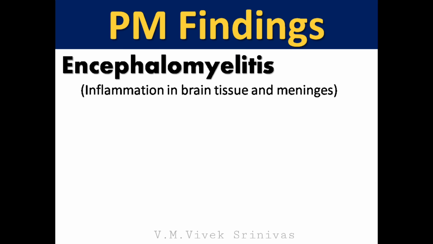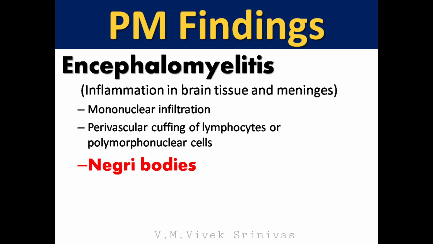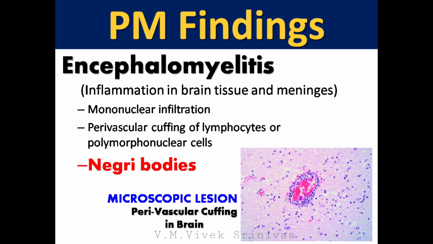On post-mortem examination of the brain, encephalomyelitis, that is inflammation in the brain and meninges, is observed. Some of the findings are mononuclear infiltration, perivascular cuffing of lymphocytes or polymorphonuclear cells, and presence of Negri bodies, noticed microscopically. The picture at the right shows the microscopic finding, perivascular cuffing in a brain tissue section.